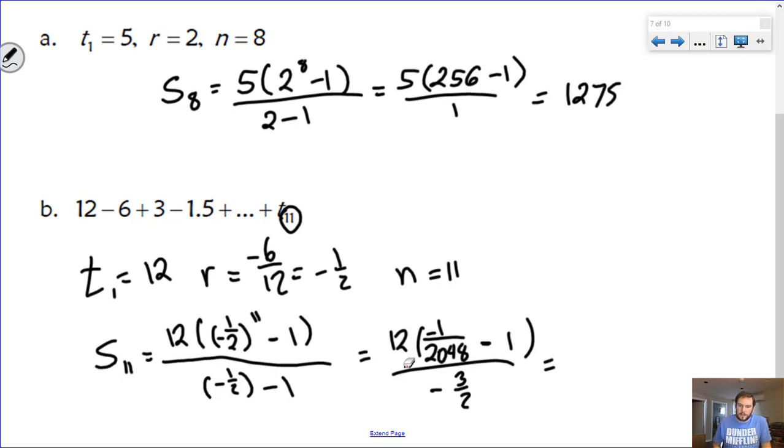So if we simplified this a little bit, if we multiply the negative 3 over 2 to the top, we would get negative 8 times inside the bracket here. So this is 2048 over 2048. So negative 9 over 2048. And then simplify our fraction here, and we get